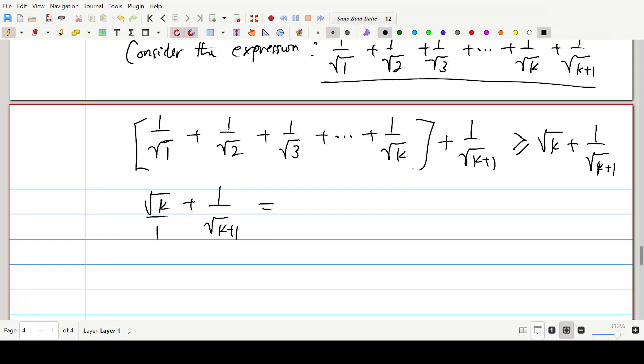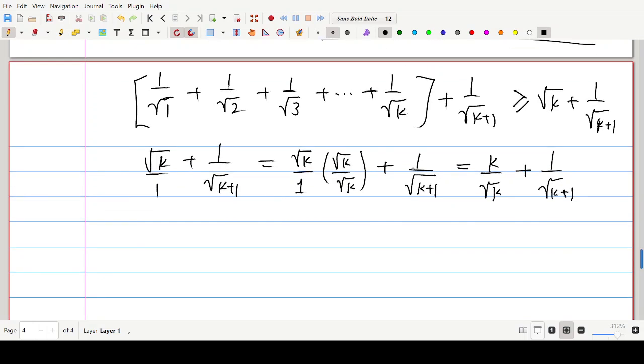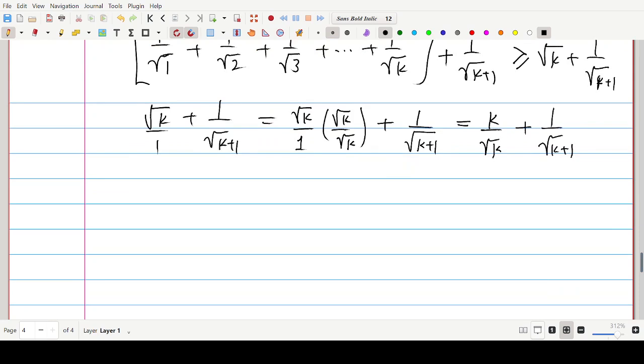On rationalizing, we have root k over 1 times root k over root k. That is, we're rationalizing the numerator. Should we call it rationalize? Okay, let's use that word rationalize. It's not out of place, because there's a reason why I'm looking at the word rationalize. It's a special word. So we have the result as k over root k plus 1 over root k plus 1. Can you see that? So that is just it.